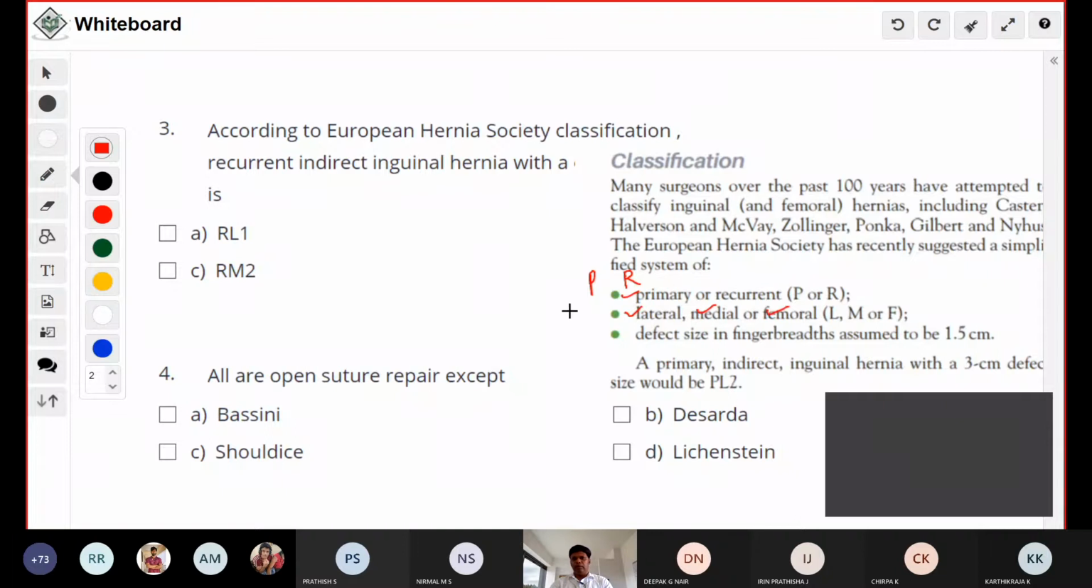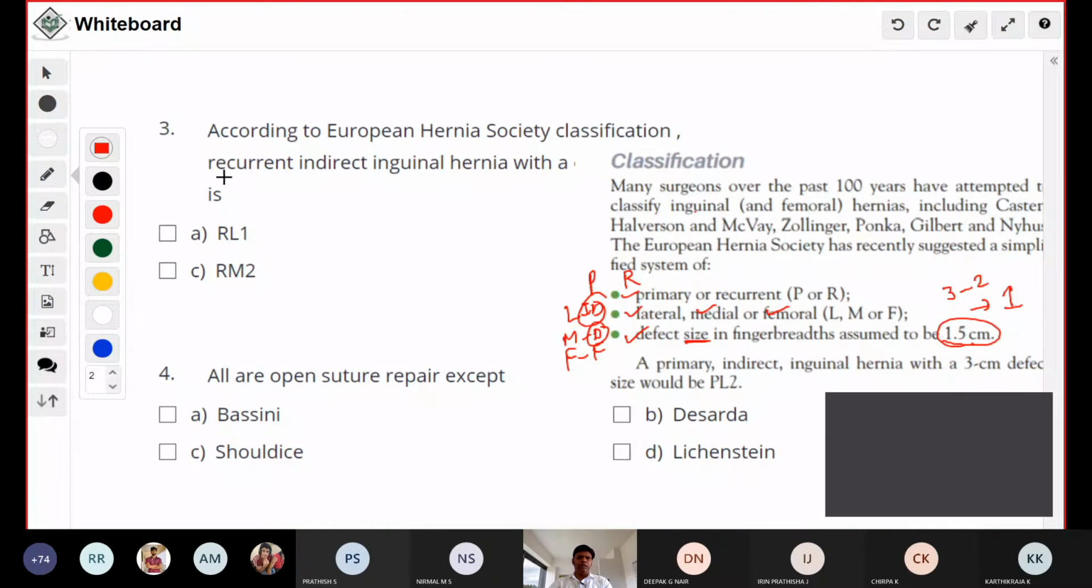Lateral, that is L, stands for an indirect inguinal hernia, whereas medial stands for a direct inguinal hernia, and F stands for femoral hernia. Based on defect size, a finger breadth is assumed to be 1.5 centimeter. If it is 1.5 centimeter, you mention 1. If it is 3 centimeter, you mention 2. So the question you are seeing is a recurrent direct inguinal hernia.